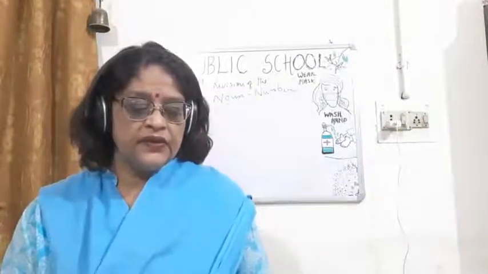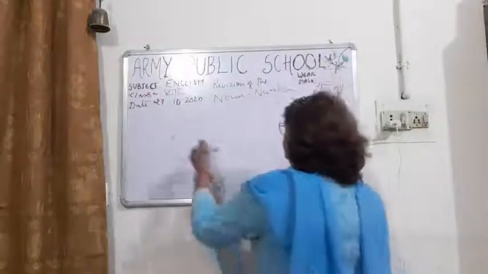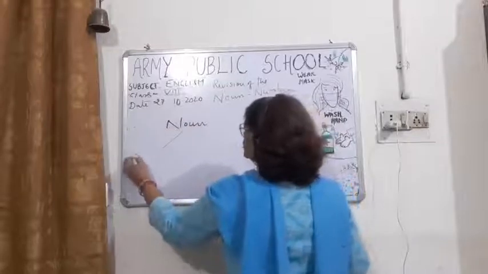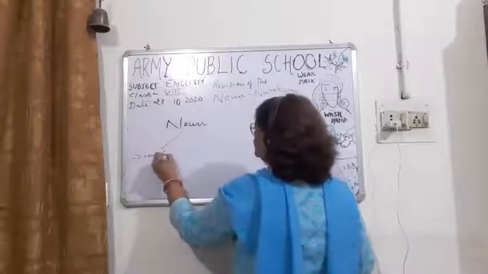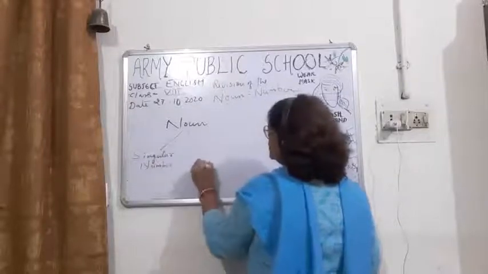Now children, there are two types of number in noun. One is singular number and the other is plural number.